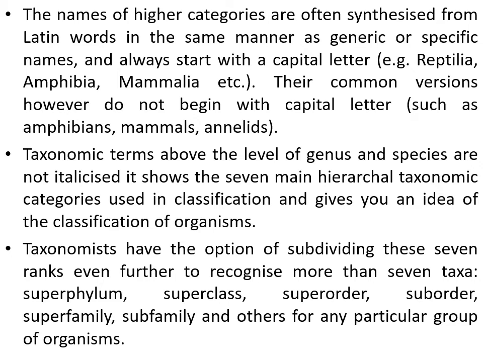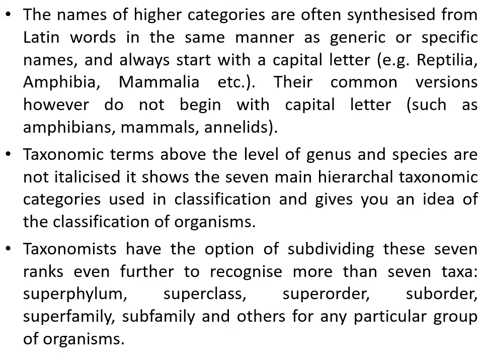And taxonomic terms above the level of genus and species are never italicized, and this shows the 7 main hierarchical taxonomic categories used in classification and gives you an idea of the classification of organisms. And though 7 ranks have been used to recognize the 7 taxa, some other classifications are present, subdivisions, which include superphylum, superclass, superorder, suborder, superfamily, subfamily and others for any particular group of organism.